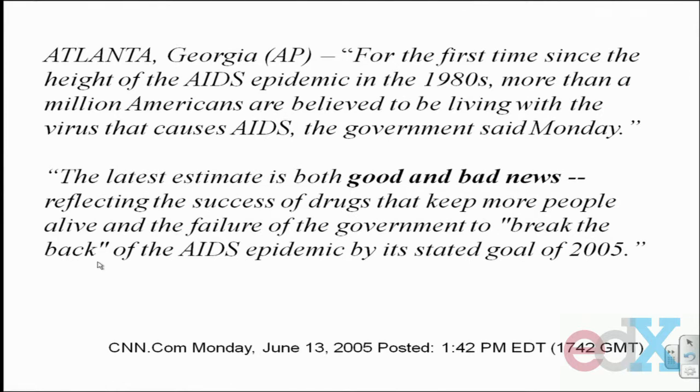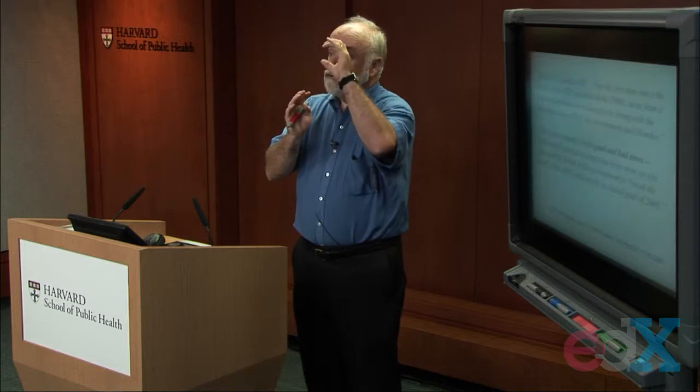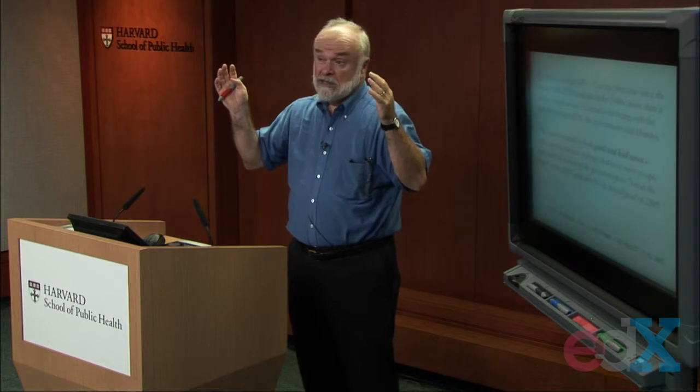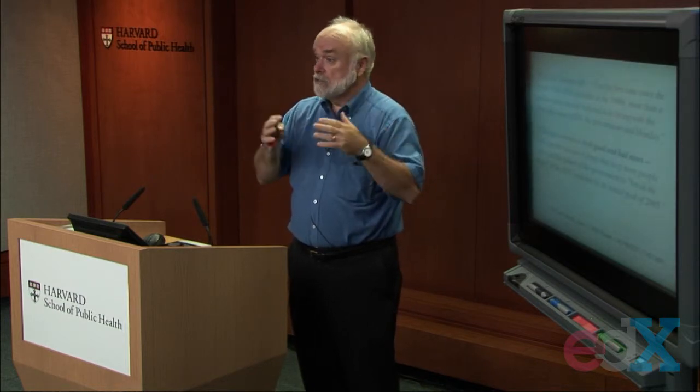So when you measured the prevalence of HIV, you were catching people alive in 2005 who had contracted HIV in the previous year and also in the years before that. People diagnosed with that virus many years in the past were still alive in 2005 to be counted in the numerator of the prevalence calculation. That's the good news. The duration was increasing. The bad news was the incidence was also still increasing. There were two reasons why the prevalence was high, more than 1 million people. Higher incidence of developing the condition, contracting the virus, that's the bad news, and longer duration, that's the good news.